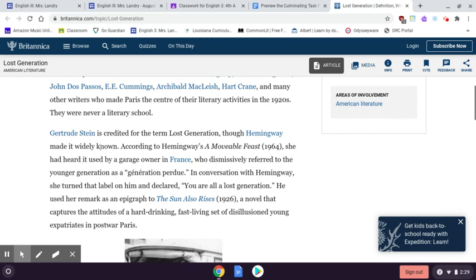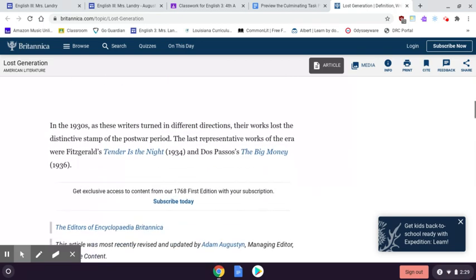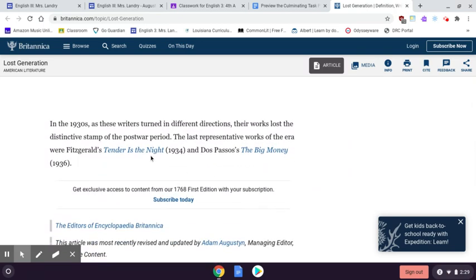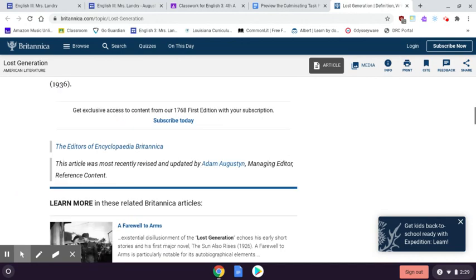And here are some writers who wrote during the lost generation, and there's some good information here. Now, there's also a change in writing during the lost generation in that they talk more openly about the world around them.